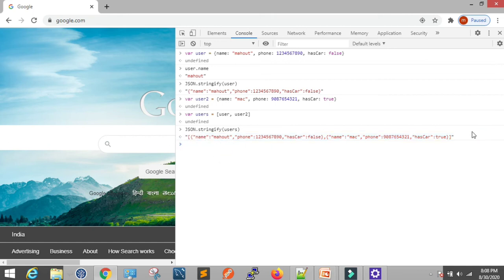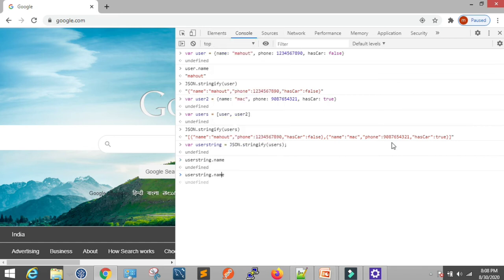And if we want to read the user information by calling its attribute names from the JSON string, it won't happen. Why? Because it's a simple string. So we can see it's a user string. I'm storing the JSON string into a normal string variable, and from the string variable, user string, by calling this name I can't read. Why? Because it's a simple string.